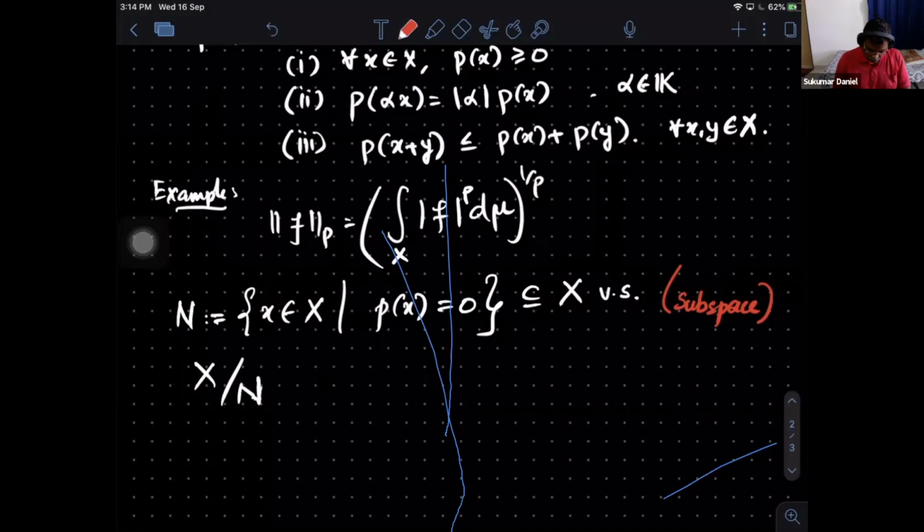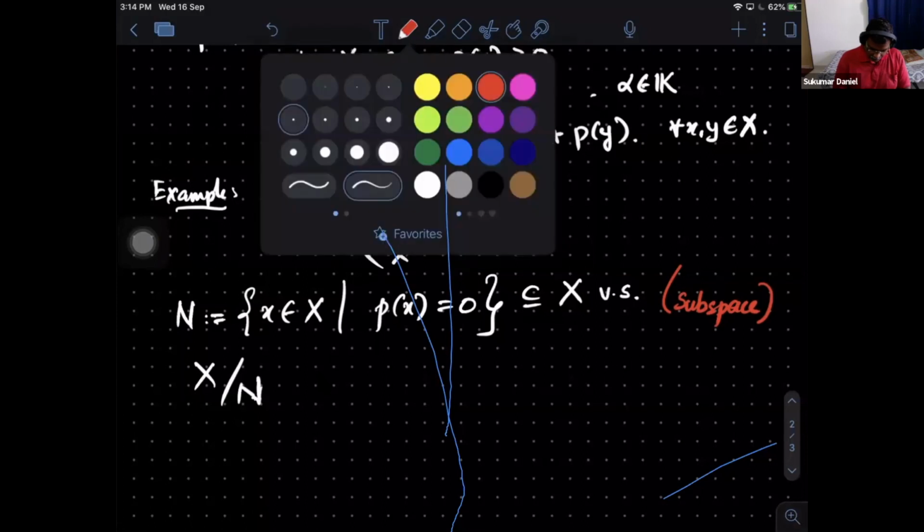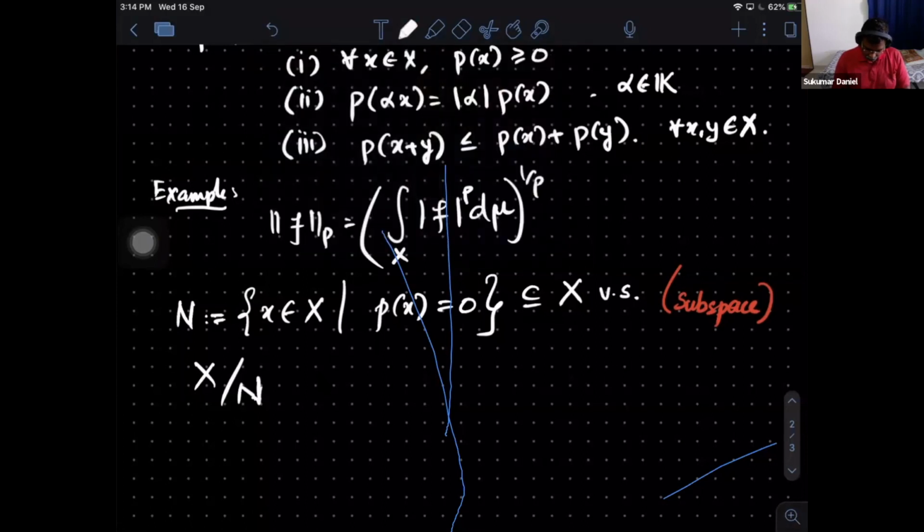So how do I define this? This is an equivalence class. For any element here, which is an equivalence class, I need to define a norm. So how is it defined? Srijana, or who else is there?